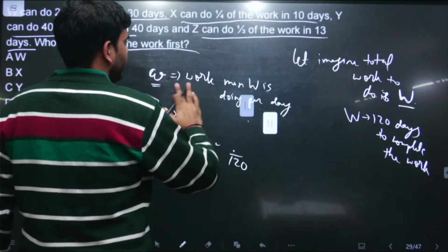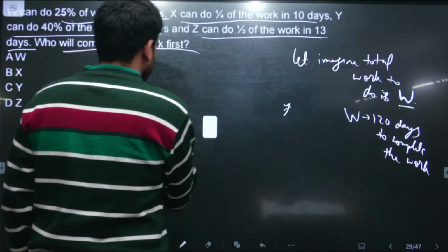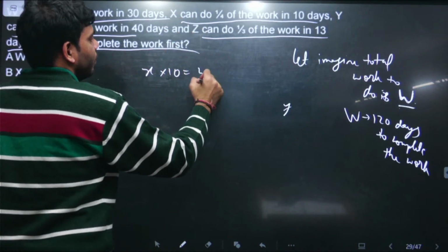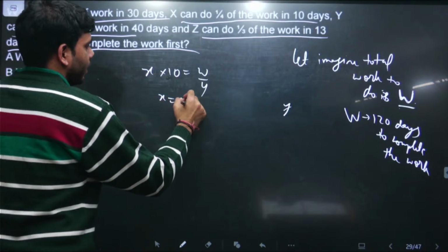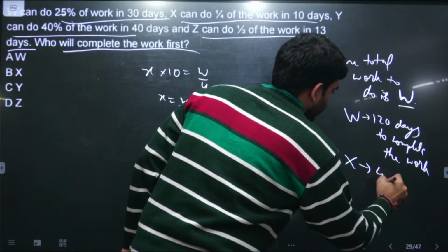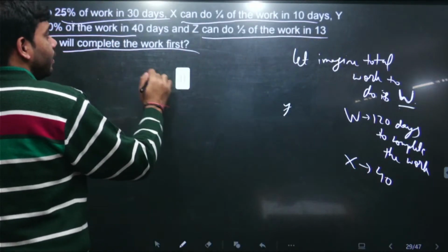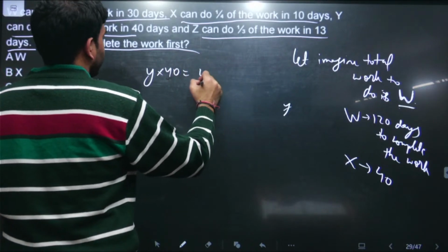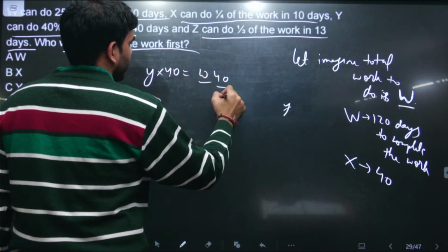Right. Now similarly, quickly we will find it for other people also. For X it is given. X works for 10 days and he will do 1/4 of the work. So for X we get W upon 40. It means X will have to work for 40 days. And similarly for Y, we know that Y working for 40 days will get 40% of the work done.